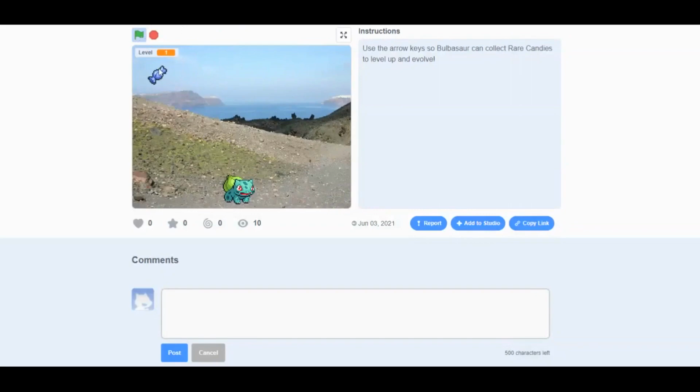You can see when we press the green flag, our game will start. So we can move Bulbasaur around with the arrow keys. Whenever we collect a rare candy, we gain a level. So the first evolution will take place at level 16. So let me show you that really quick. And now I've evolved.